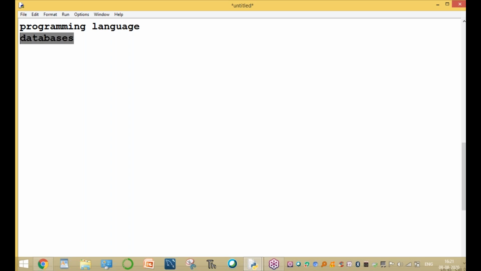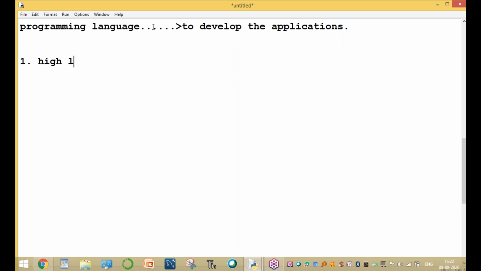And programming language means to write programs. Programming languages are mainly used to develop applications, different types of applications. The programming languages are divided into different categories. High-level programming language.